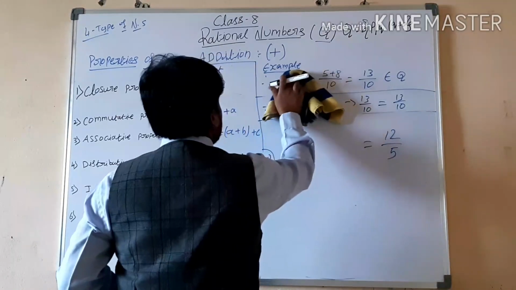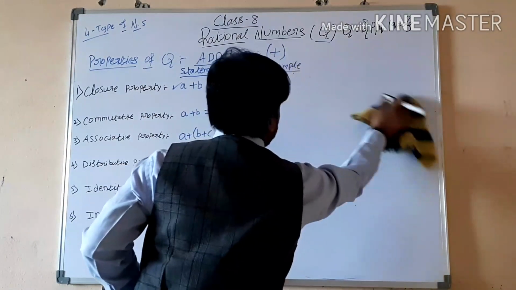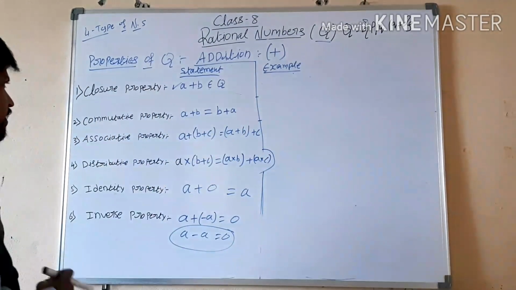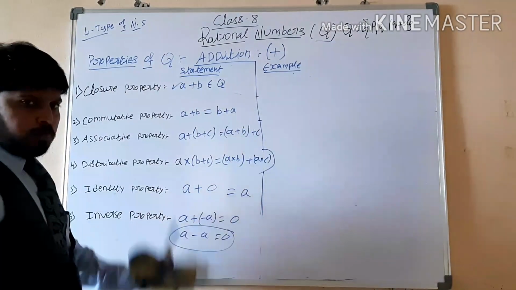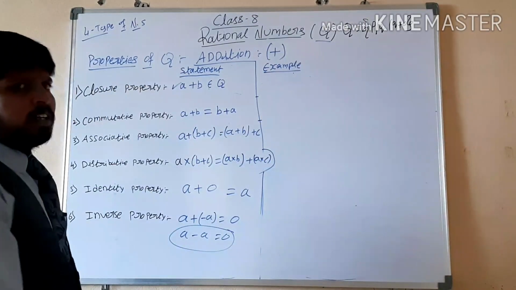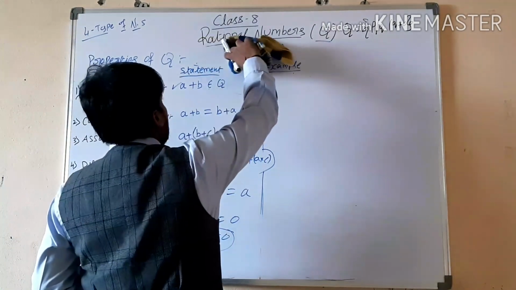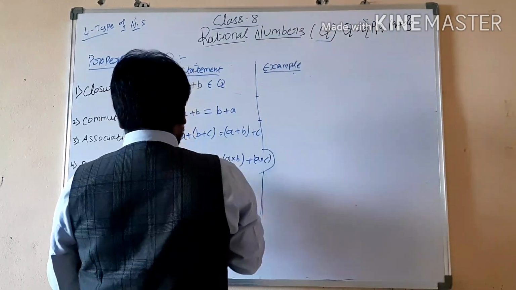Next we will see subtraction. The next operation will be subtraction. For any operation, these properties and statements are the same. Only the examples will change. Here we dealt with addition, now we'll deal with subtraction.